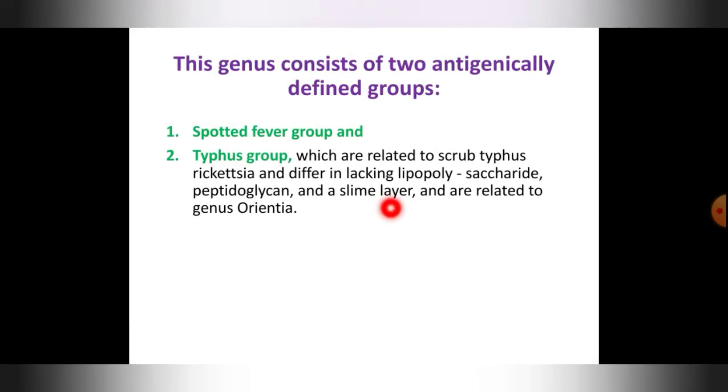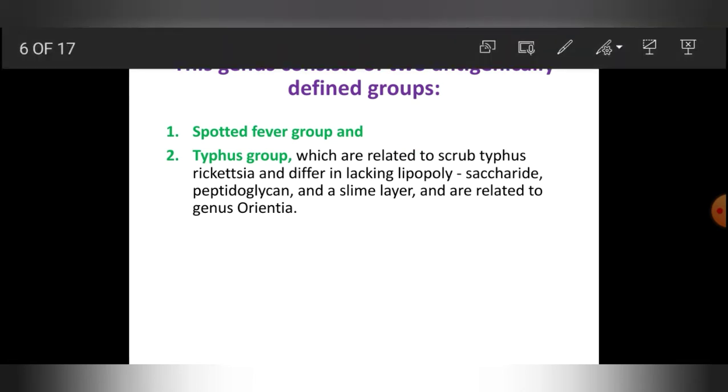This genus consists of two antigenically defined groups. First is spotted fever group and next is typhus group. We'll see what is spotted fever group. Okay, so spotted fever, it is a tick-borne disease of skin caused by the bacteria of genus Rickettsia. These are also called Rocky Mountain spotted fever.